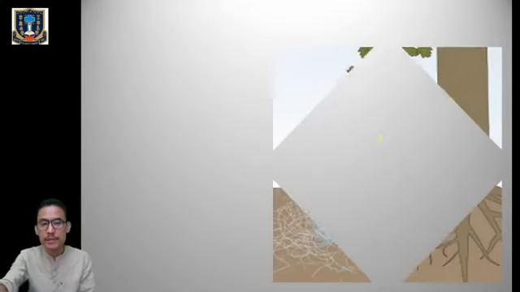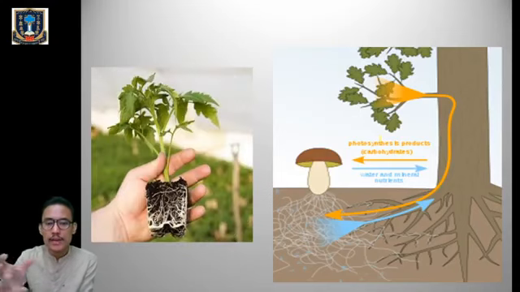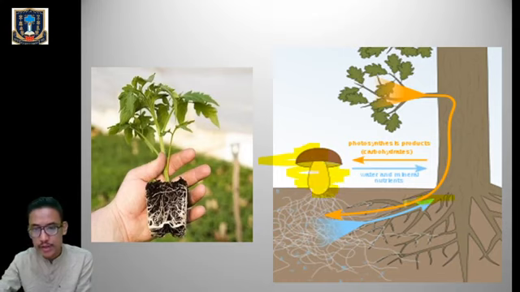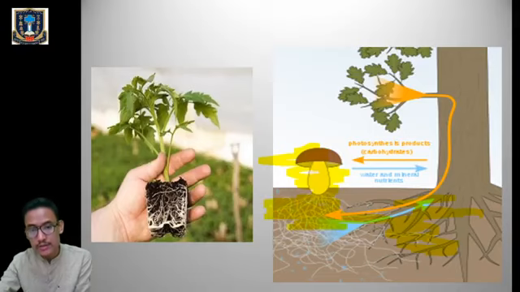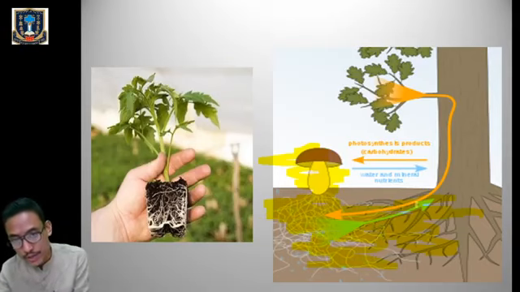Next, let us look at the diagram of a mycorrhizal association. Here you can see a fungus, the mushroom, and this one is the roots of the higher plants. The fungus is in close association with the roots of the higher plants, and this association is called mycorrhiza.